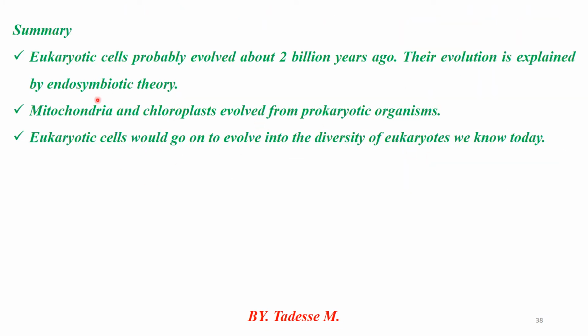This is a summary of prokaryotic and eukaryotic cells. Mitochondria and chloroplasts evolved from prokaryotic organisms, because evolutionary theory says that eukaryotic cells evolved from primitive prokaryotic cells. Also, eukaryotic cells went on to evolve into the diversity of eukaryotes we know today.